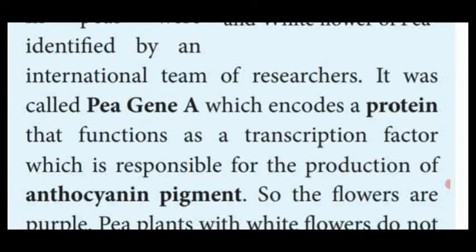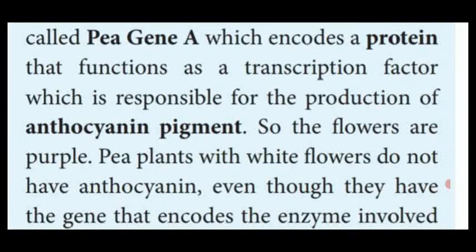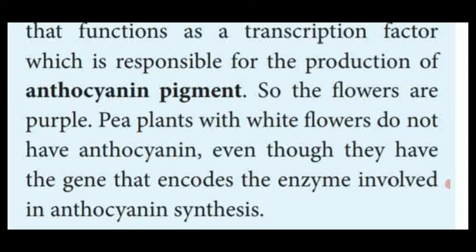So the flowers look purple in color due to the anthocyanin pigment which is produced by the protein present in the gene A of the pea plant. So the plant with the white color flowers does not have the anthocyanin pigment, even though they have the gene that encodes the enzyme involved in anthocyanin synthesis.